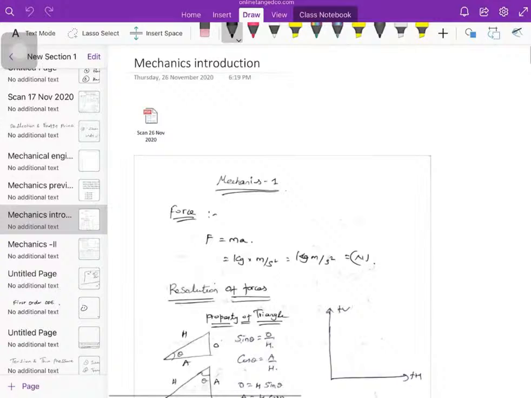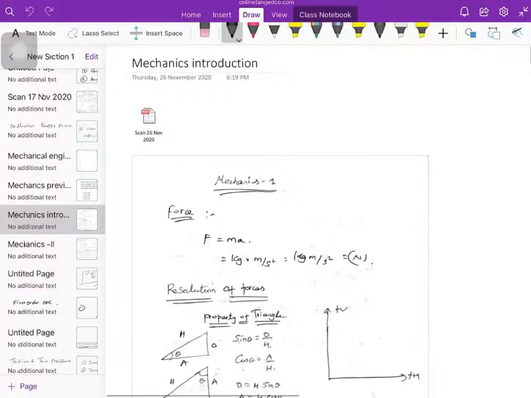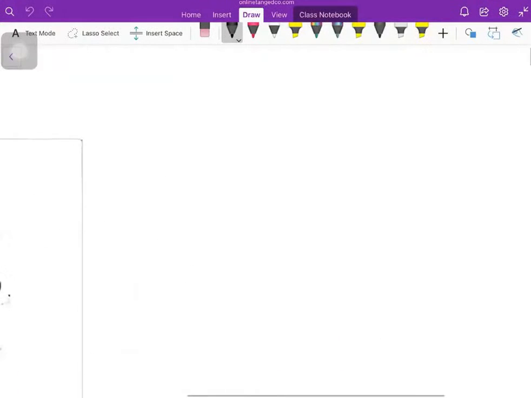Okay, what is mechanics? First, we are going to solve the problem of mechanics, right? What is the definition of mechanics? Mechanics is defined as a branch of science that deals with the behavior of a body in the state of rest or motion, subject to the action of force.